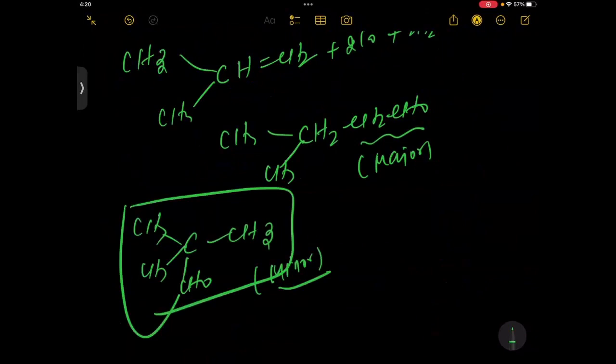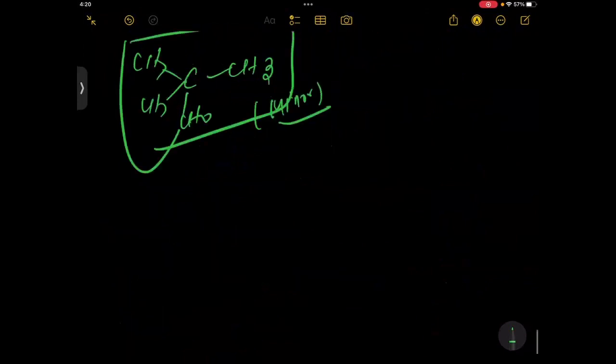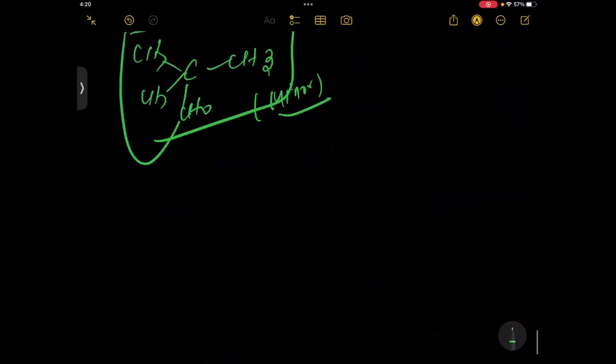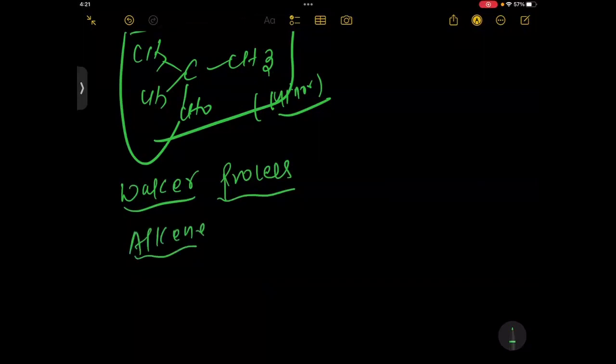Now we talk about the Wacker process. So what happens through the Wacker process? Students, the Wacker process directly converts alkene, directly oxidized. What happened?